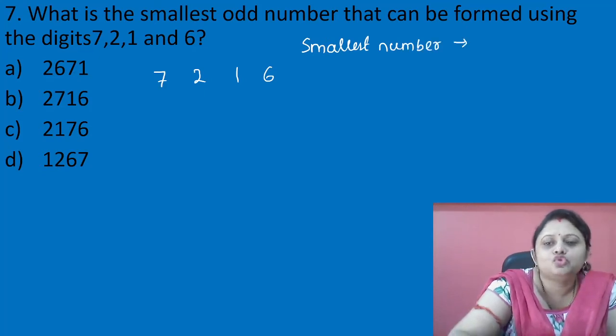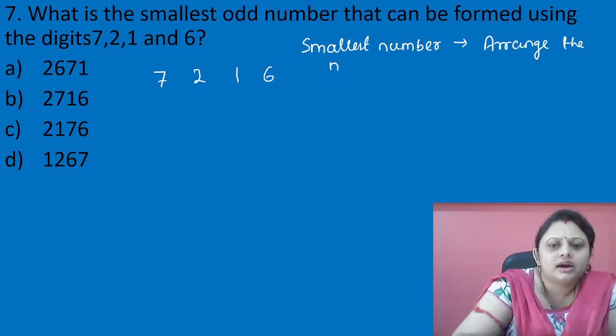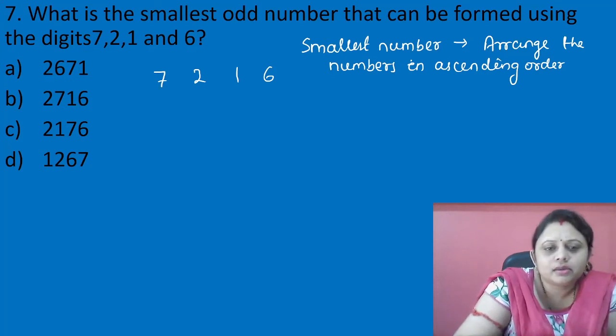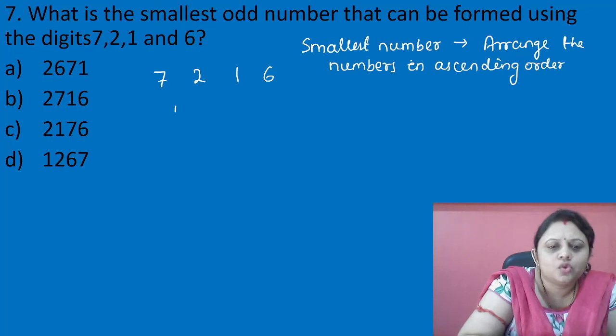We have to arrange the numbers in ascending order. Okay, so if we write these numbers in ascending order, what we get? 1, 2, 6, 7.